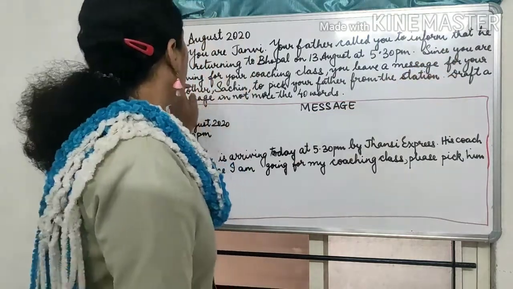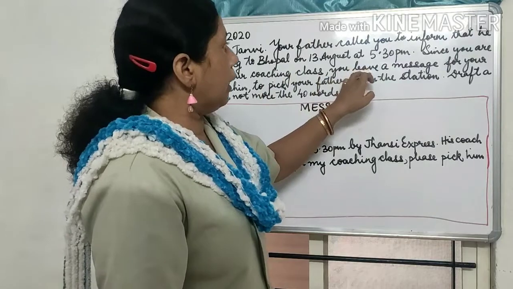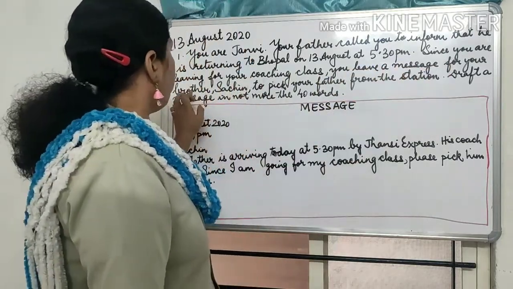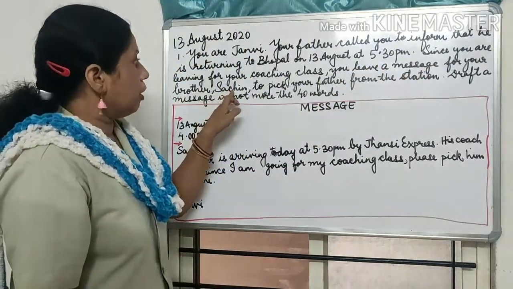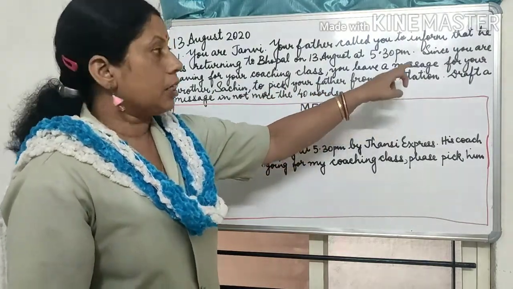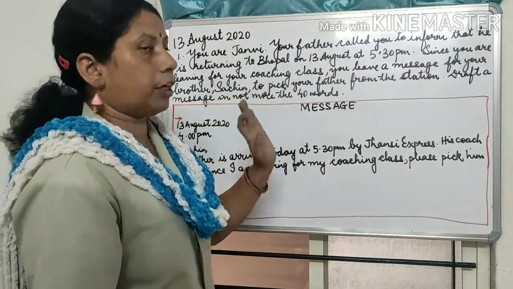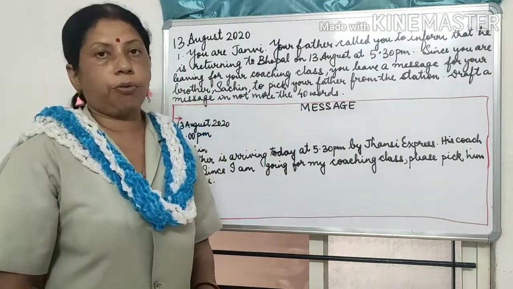Since you are leaving for your coaching class, you leave a message for your brother Sachin to pick your father from the station. Draft a message in not more than 40 words. Now this is my question.